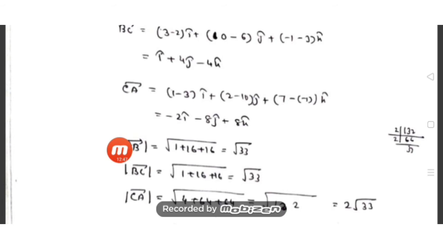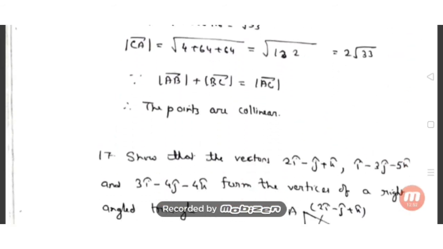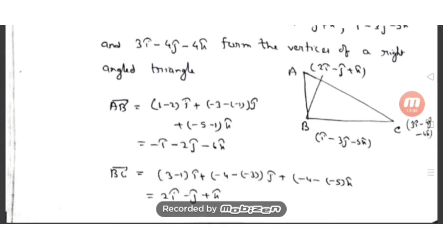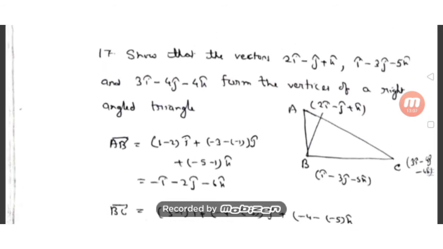So here we have seen that when I add the magnitudes of AB and BC, I get what? CA. That's why I have written here: magnitude of AB plus magnitude of BC is equal to magnitude of AC. Because of that, the points are collinear. Okay, you can do collinear in many ways. It depends on you; you can do it your own way. We will look at a different method in a different part.